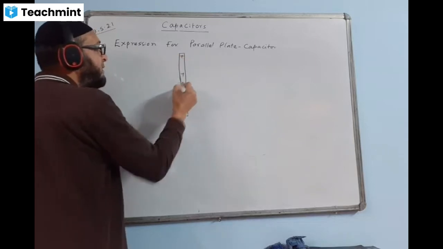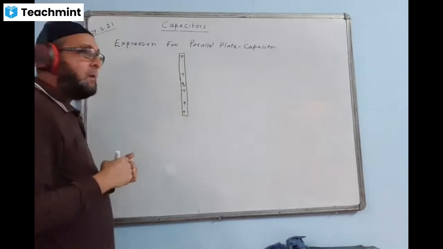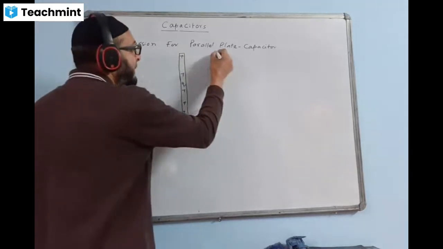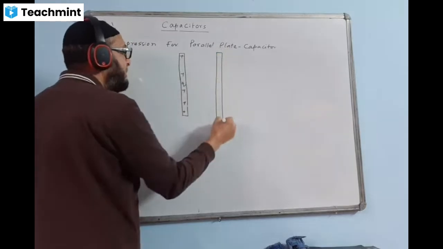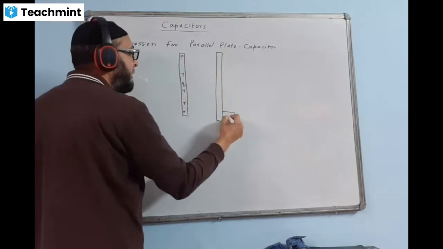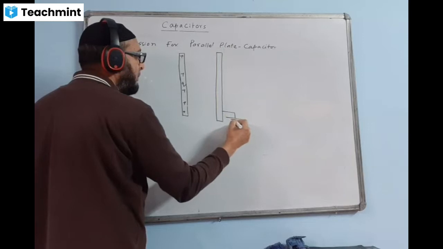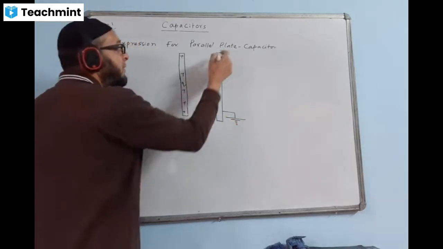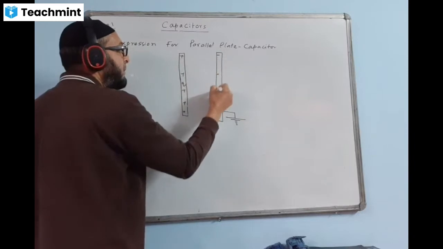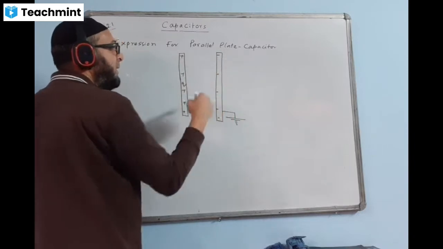Parallel plate having charge Q, and we'll take another plate which was actually uncharged, but we are doing earthing like this. Earthing is done. So this will be positive, and this will be negative here, with the same value.